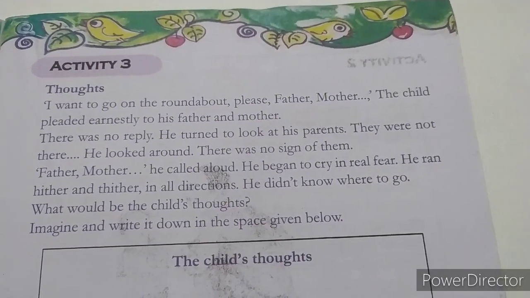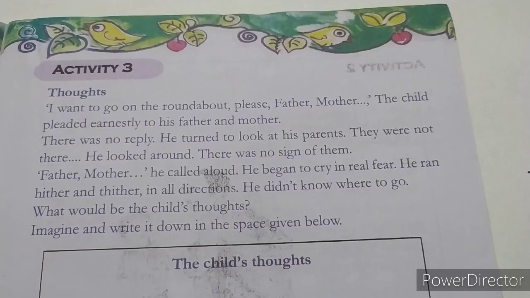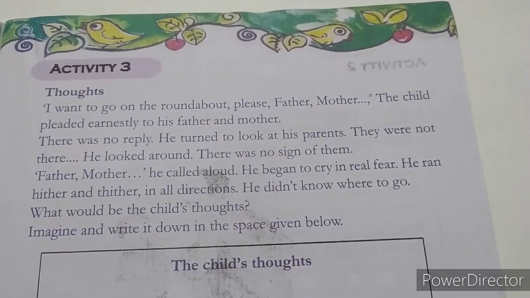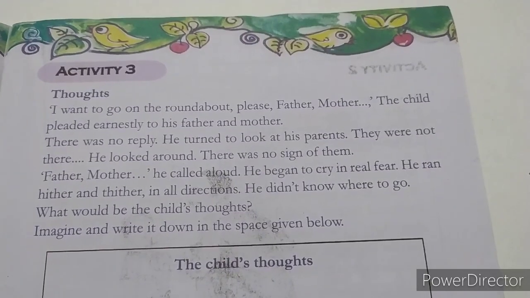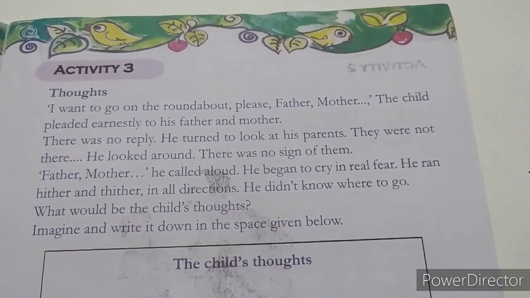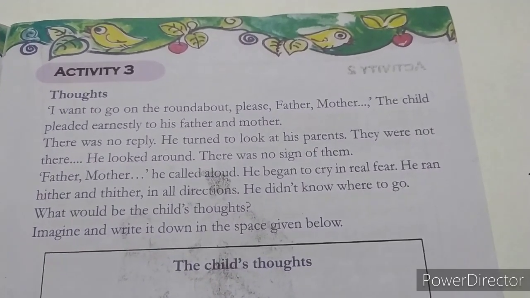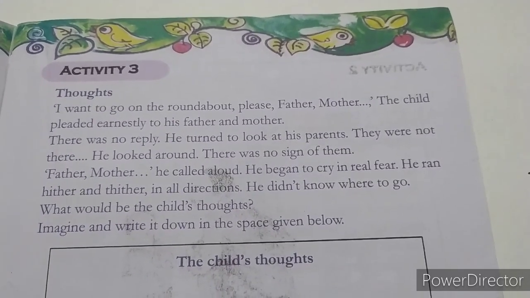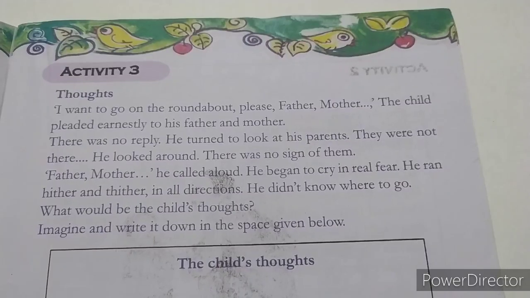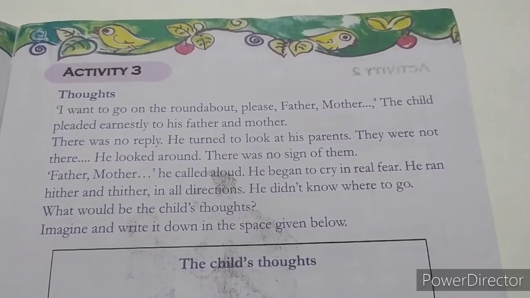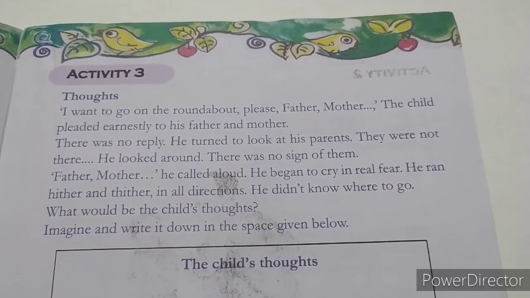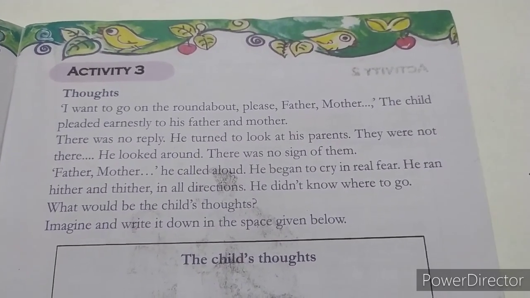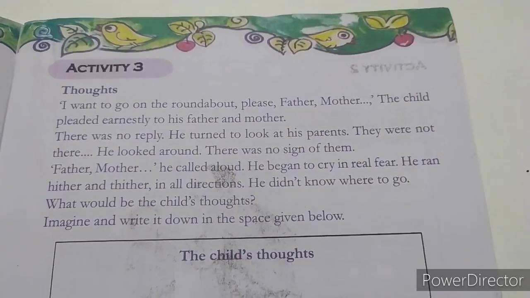So, what's the context? When the boy saw the merry-go-round, when the boy heard the sound of the giant wheel, he wished to play in that ride. Then he ran away from his father and mother. He ran near to the giant wheel.